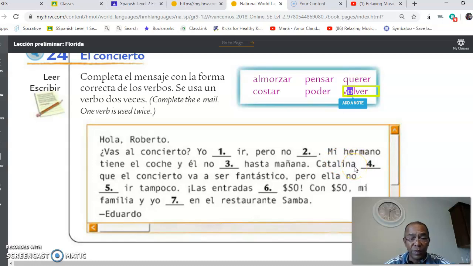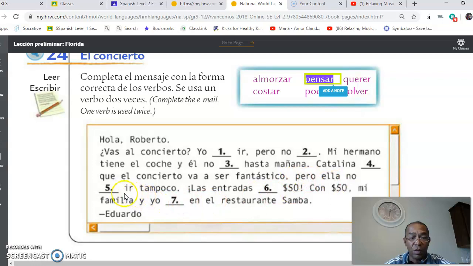Catalina is a she, is ella, right? So you're going to find the form of the ella depending on the verb. Catalina piensa que el concierto va a ser fantástico. Catalina thinks. How do you say to think? Right here, pensar. So what's going to happen to this? The E is going to change to an I completely, right? And you're going to drop the R. And you will say, Catalina piensa que el concierto va a ser fantástico. Catalina thinks the concert is going to be fantastic.